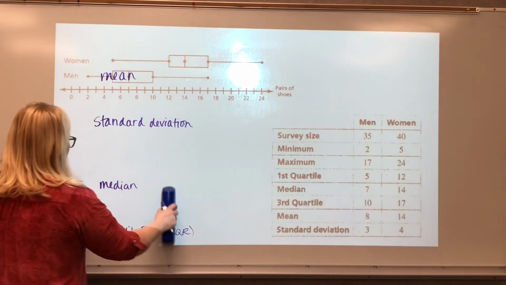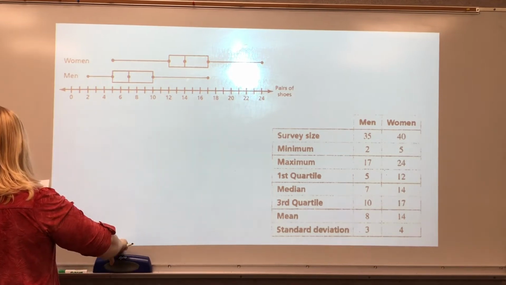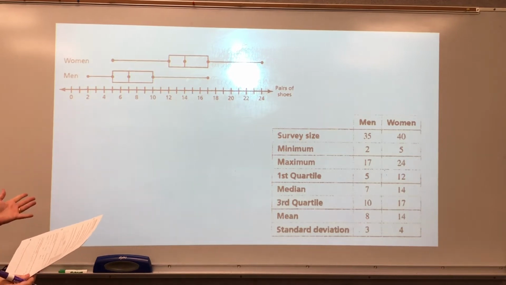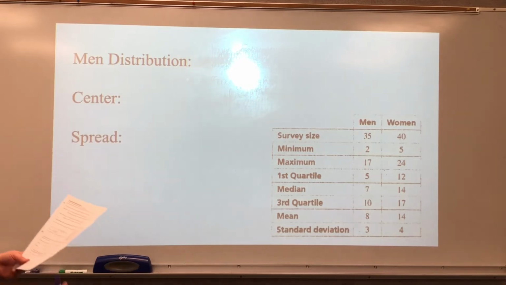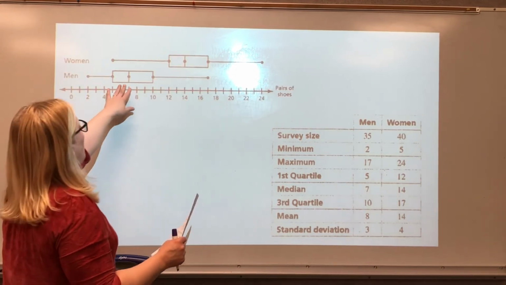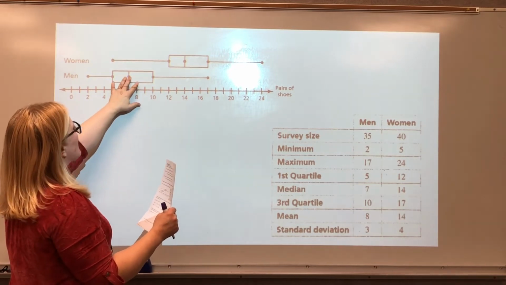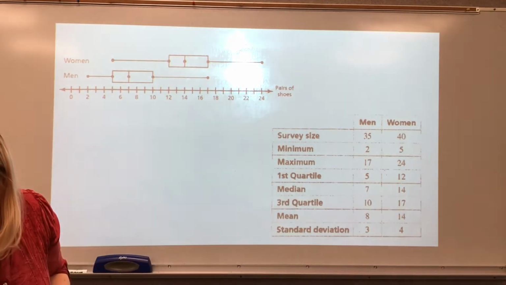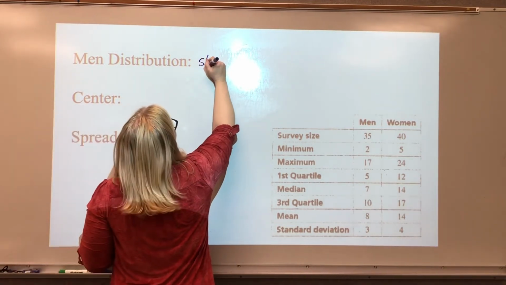All right, finally, what we have is an example. The table shows the results when men and women were asked how many pairs of shoes they own. So there it was. These are the box plots. I can't put everything on the same slide, so you're still looking at your notes. Okay, it's obvious, according to this, that men own fewer pairs of shoes than women. So the men's distribution is skewed right.